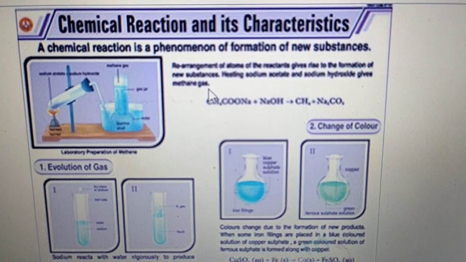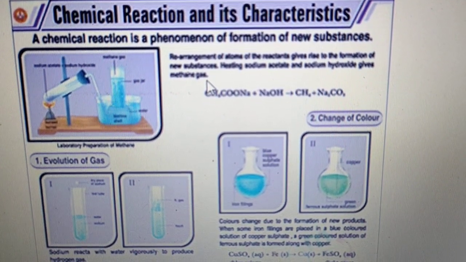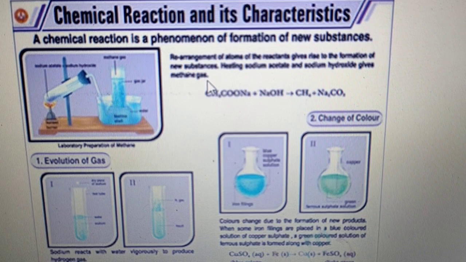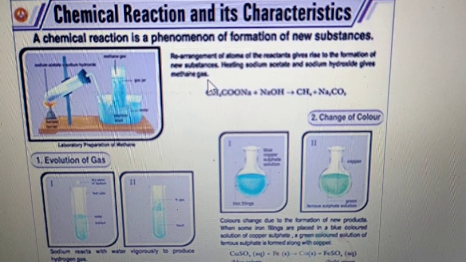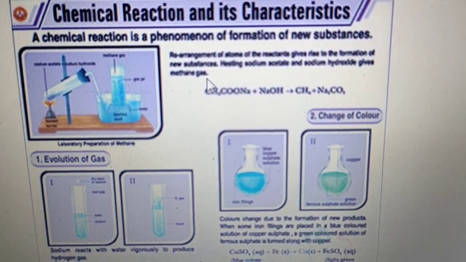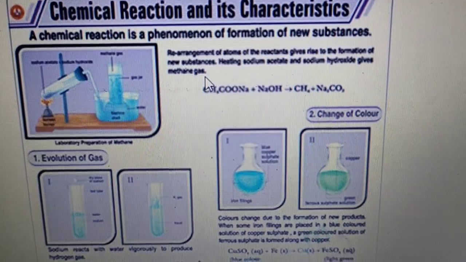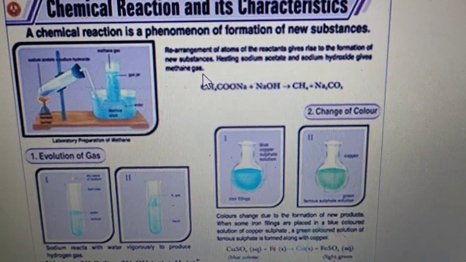So let's see chemical reaction and its characteristics. See the figure. A chemical reaction is a phenomenon of formation of new substances. Rearrangement of atoms of the reactants gives rise to the formation of new substances. Heating sodium acetate and sodium hydroxide gives methane gas.